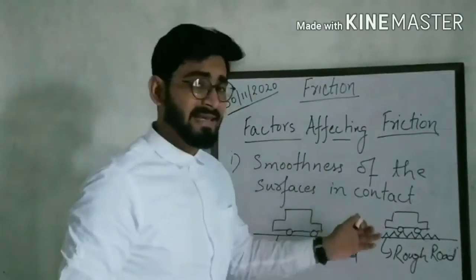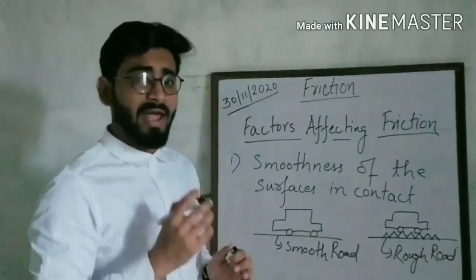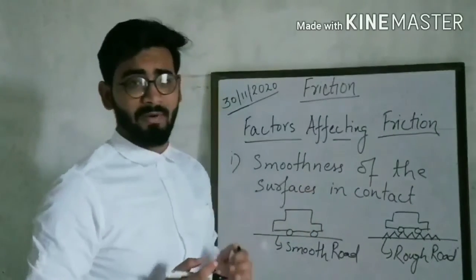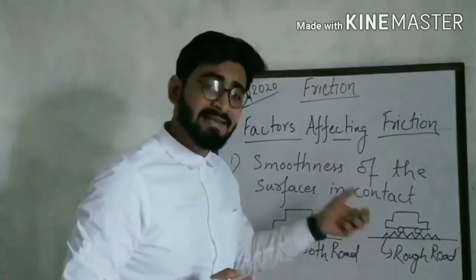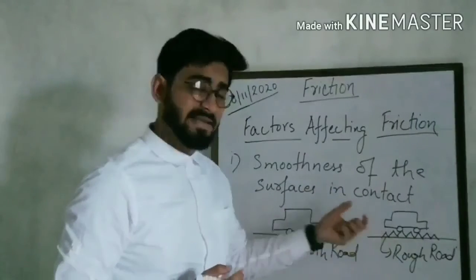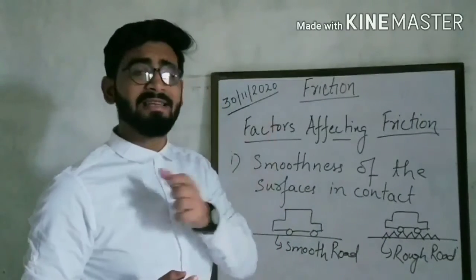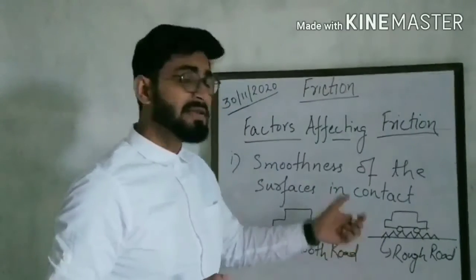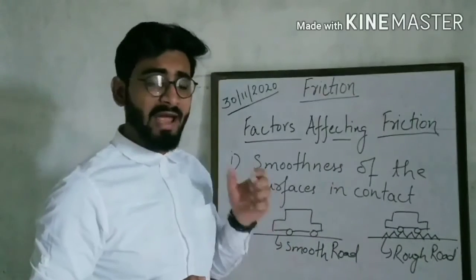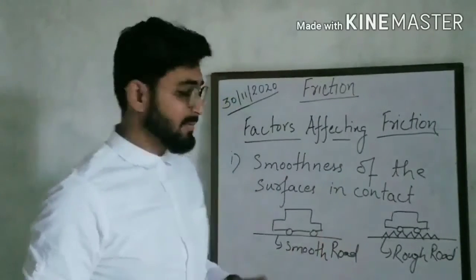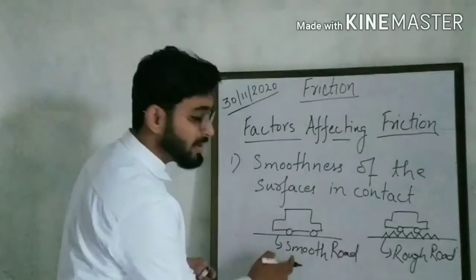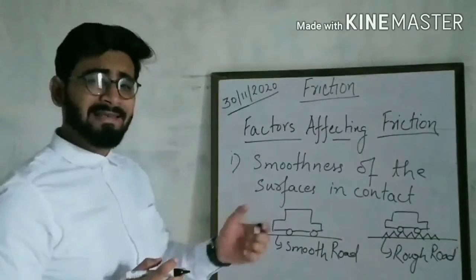In this case, when the road is rough, you have to apply more force. Why? Because there is more friction due to these stones, rocks and uneven ups and downs. But when the road is smooth, you can easily drive the car.